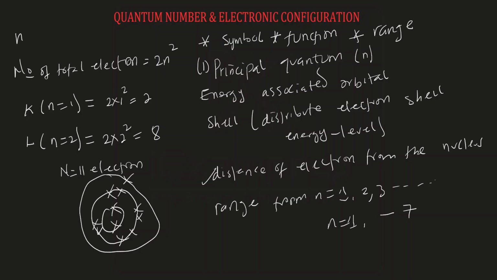That is because the principal quantum number can give us the total number of electrons that is located in the shell or the energy level. So all these circles, they are the energy levels or shells. Now let's move to the second quantum number.